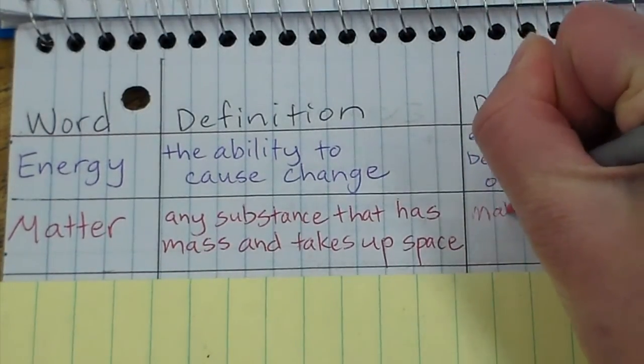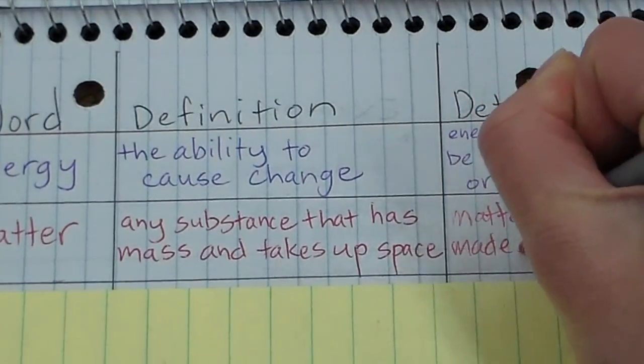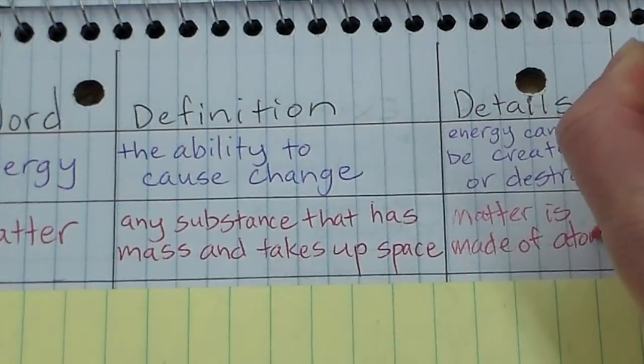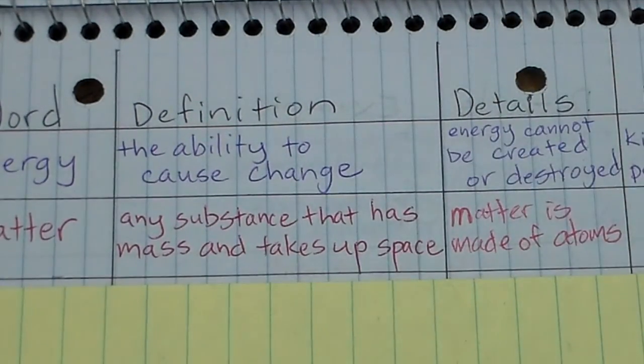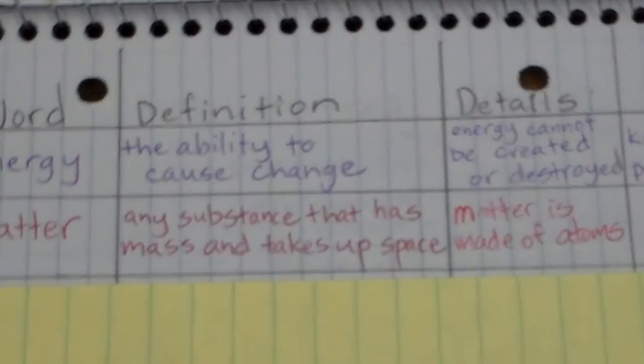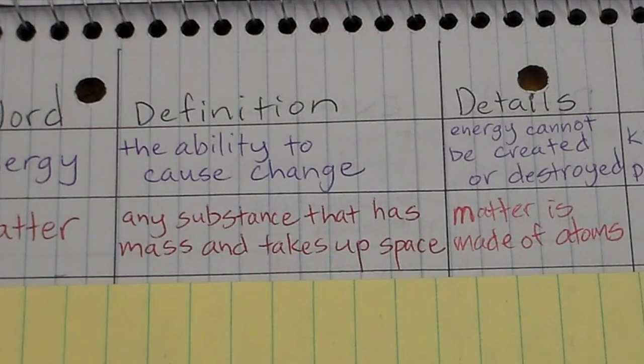So matter is made of atoms. And please also remember, atoms are not alive, right? Atoms are not living things. They're the particles or the building blocks that make up everything in this world.